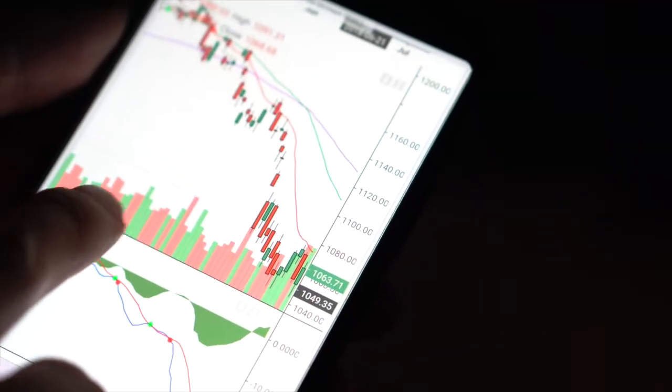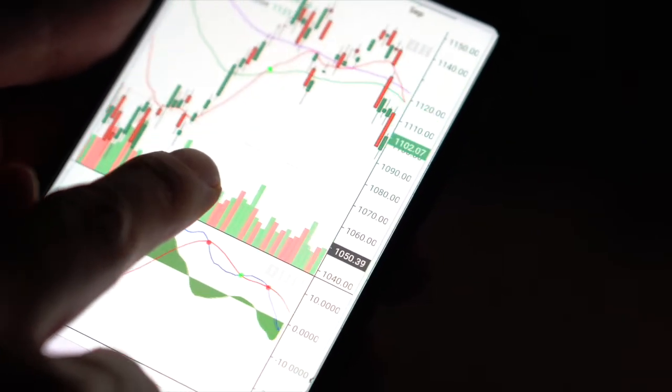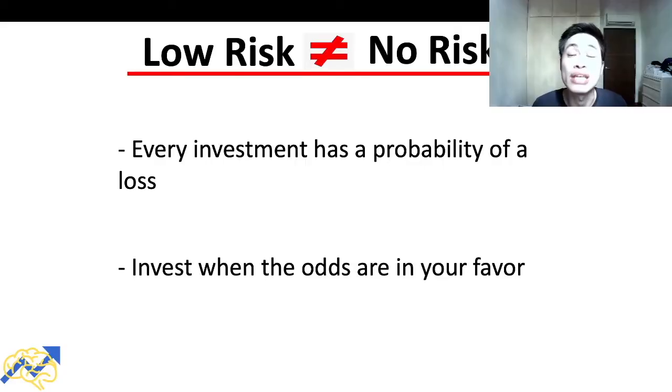Every investment that you make in the stock market, regardless of how prepared you are and the skill that you possess, will always have a probability of a loss. And it applies to even the best investors and traders out in the world. We can be equipped with the best knowledge, skill and experience in the stock market, but there will always be risk in the stock market.